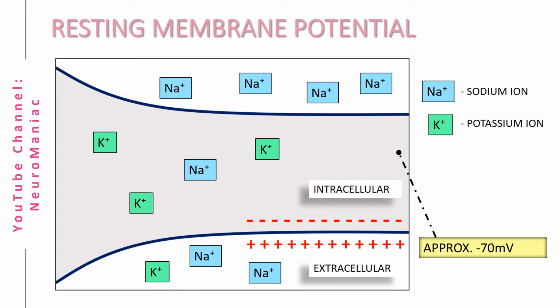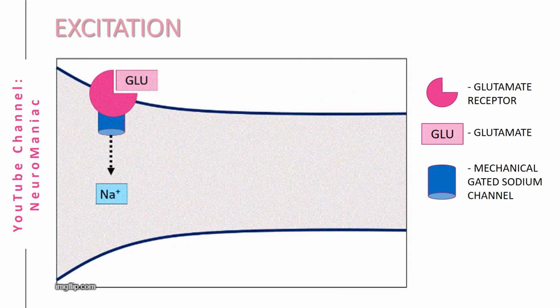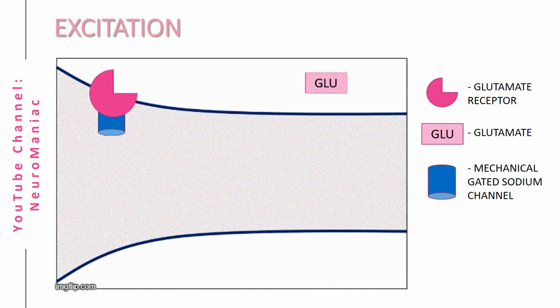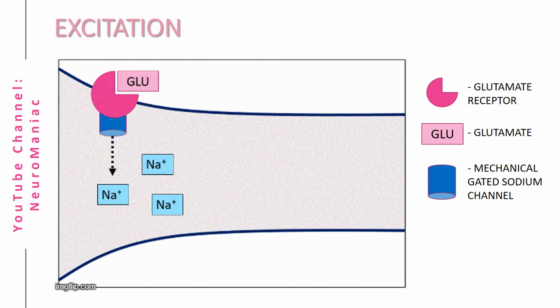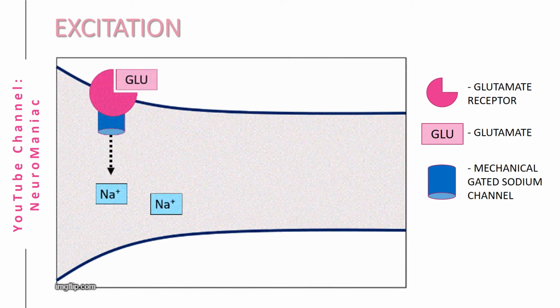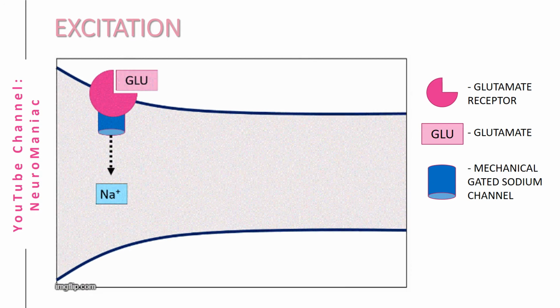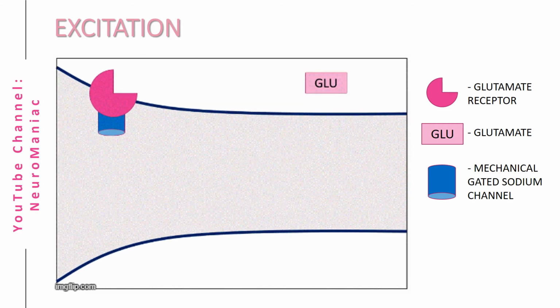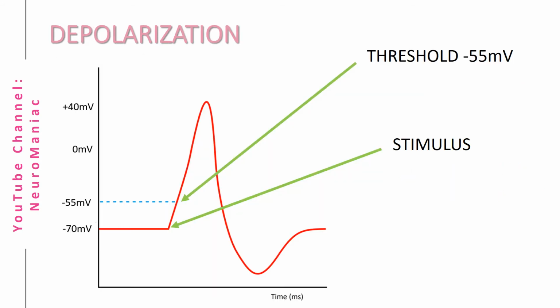Firstly, to start an action potential, the cells need to be stimulated. In this case, assume this cell is an excitatory glutamate neuron. When the glutamate binds to its receptor, it causes mechanical gated sodium channels to open, allowing sodium ions to enter the cell. Remember, sodium ions have a positive charge, making regions of the cell more positive, in other words, depolarized. The more sodium that enters the cell, the more the cell depolarizes.